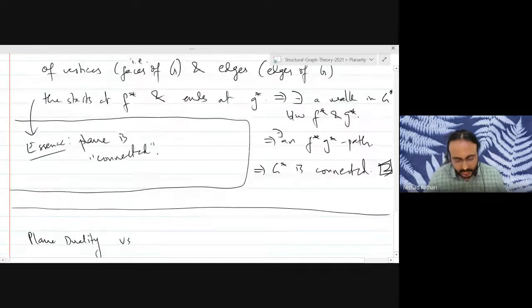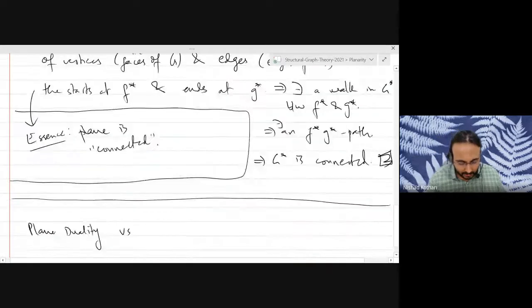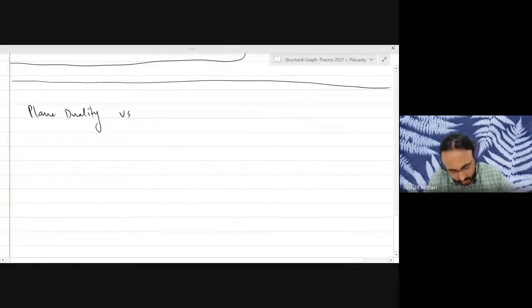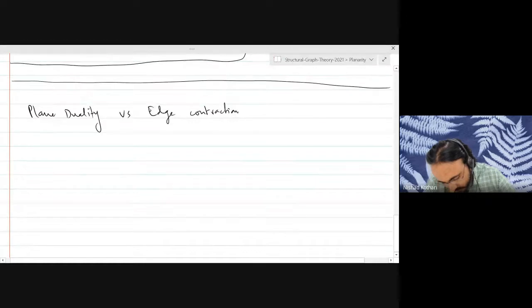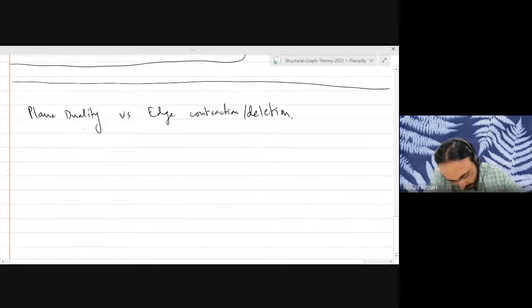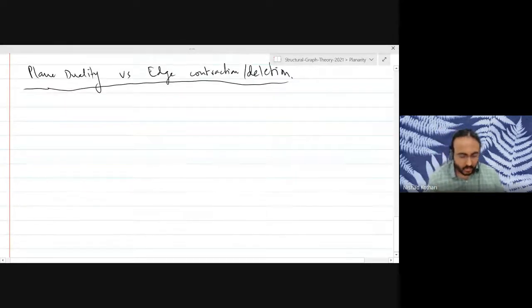Okay, so right now we just talked about when is the dual connected, and the proposition is saying that the dual is always connected, right? So this was about connectivity. I want to switch to non-separability, but before that, let us relate plane duality with edge contraction and deletion. There is a very beautiful connection between contracting edges and deleting edges that comes out when you consider plane duality.